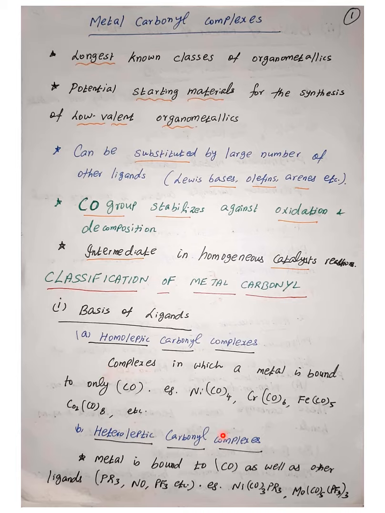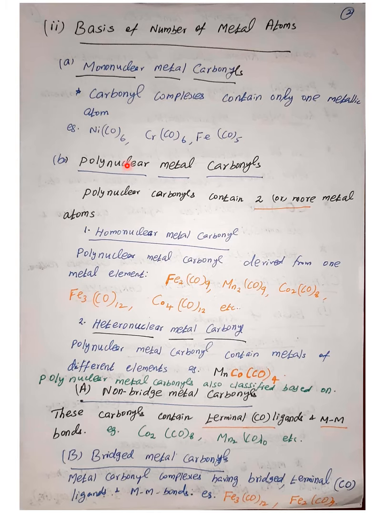Another is heteroleptic carbonyl complexes, in which the organometallic complex has both carbonyl and other ligands. The other ligands are often phosphine, nitrosyl. Examples are nickel carbonyl phosphine, molybdenum carbonyl phosphine. Then the other way of classification is the number of metal atoms present in the carbonyl complexes.